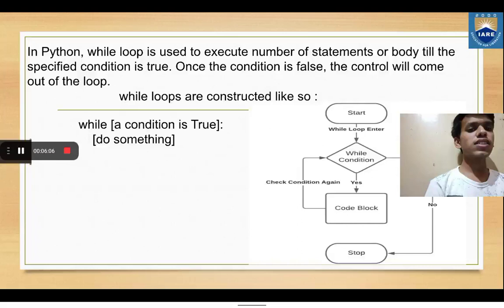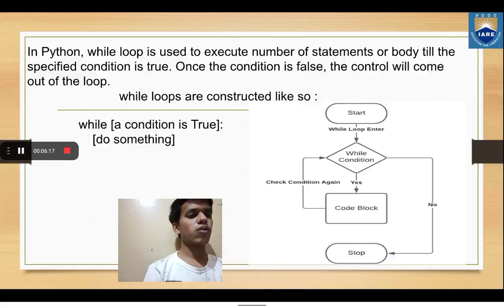The general syntax of a while loop is: while a condition which is true, and the block of statements to be performed. Here is a flow chart. Start with a while loop, enter the condition for the while loop, and it will check whether the condition is true or false. If it is true, it will perform a block of statements, otherwise it will come out of the loop and execute the other statements which are written below the while loop.